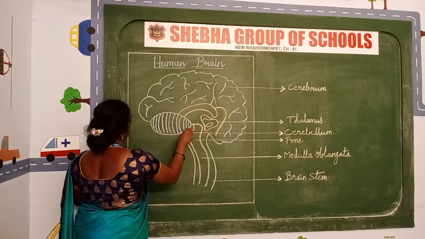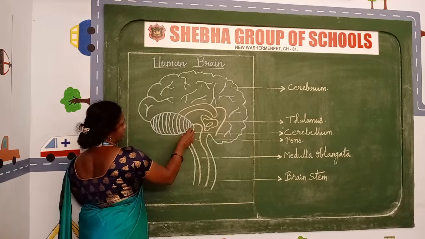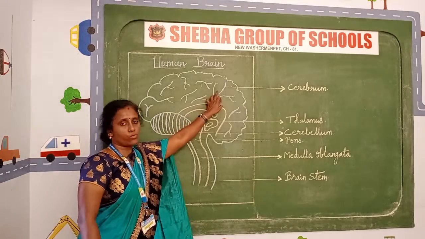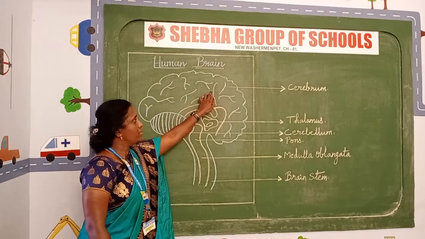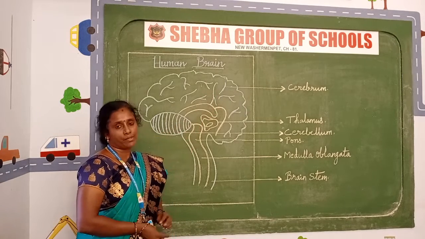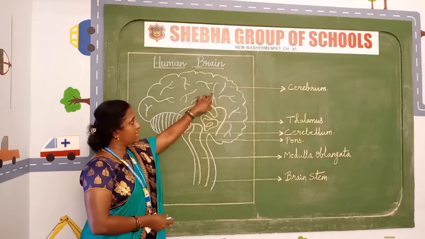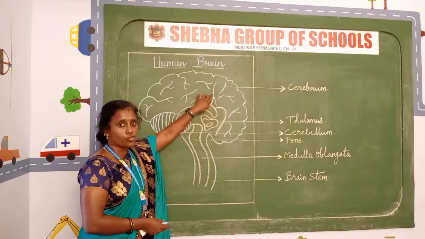Yes, children. I am drawing the cerebrum. The first one is cerebrum. Can you see the cerebrum? The folded part is what we call the cerebrum. In our brain there is a lot of folding. That is the largest brain. That folding part only we call the cerebrum.